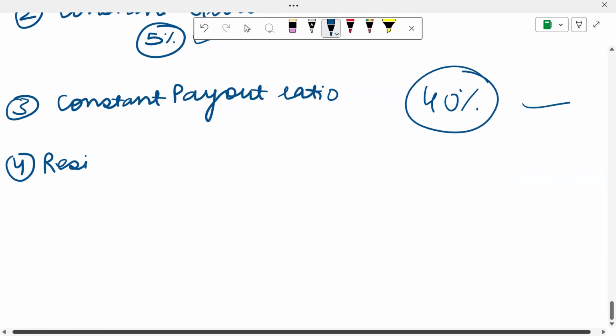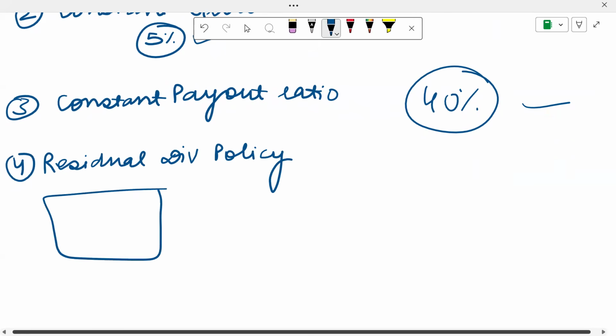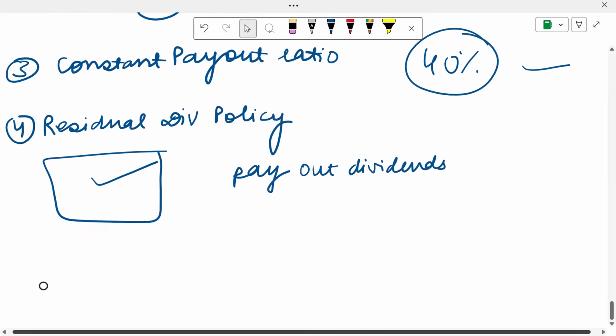Another policy is the residual dividend policy. What you do over here is that your earnings are used to fund all projects that you have with positive NPVs. If you are left with any money, if you are left with any profits, only then you will be paying out dividends. All right, this is the residual dividend policy. Now we move towards the last alternative policy which we have.